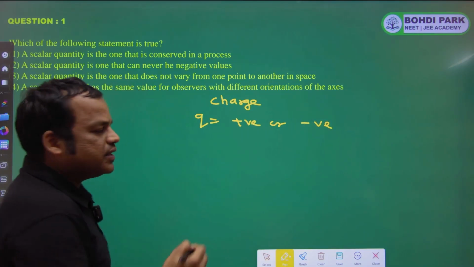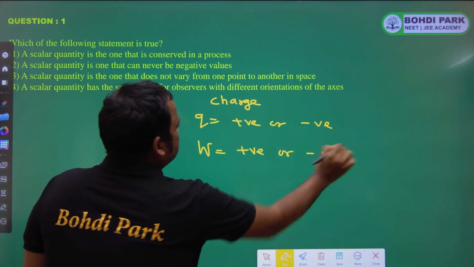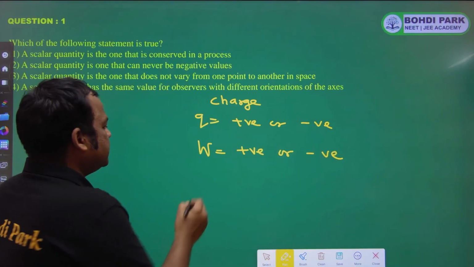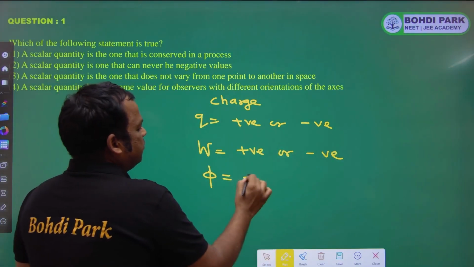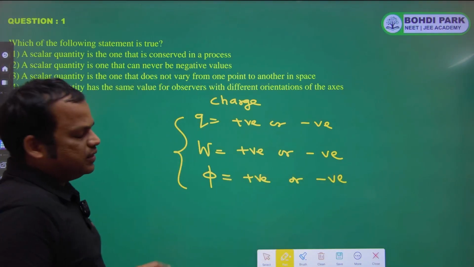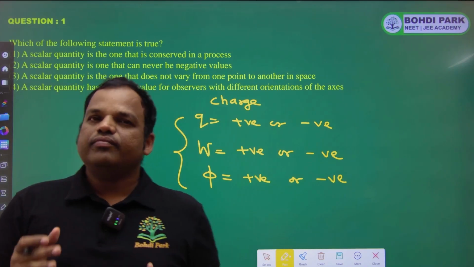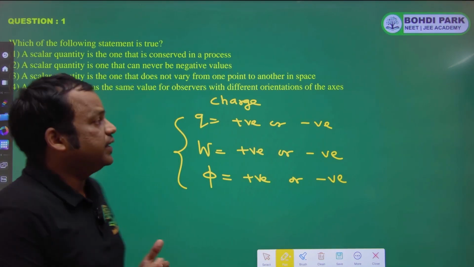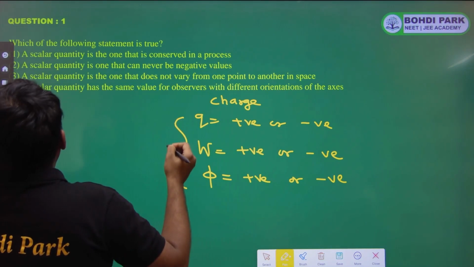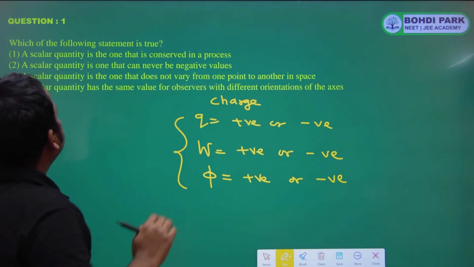Work done is a scalar quantity, and it can be positive or negative. Electric flux, magnetic flux can be positive or negative. These all are scalar quantities. So a scalar quantity can be positive or negative. So this second option is also not fitting over here.